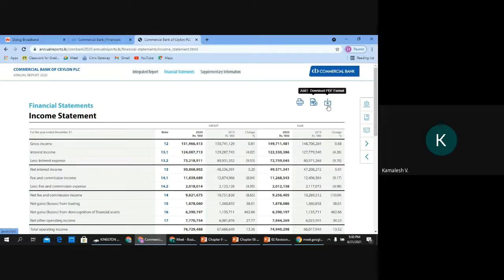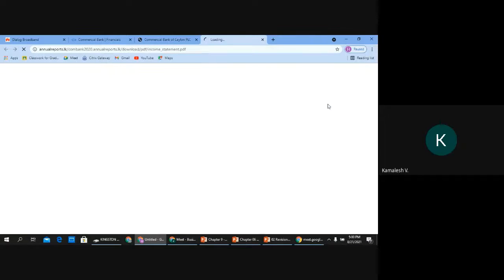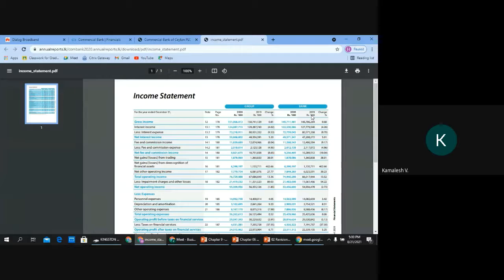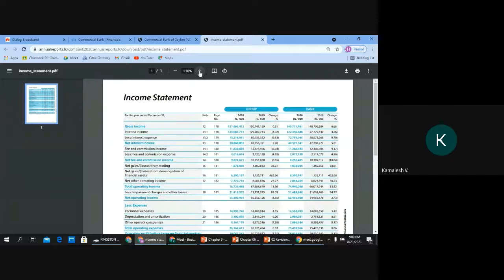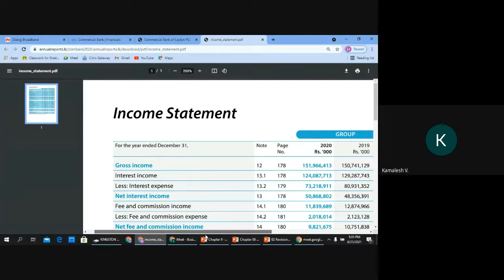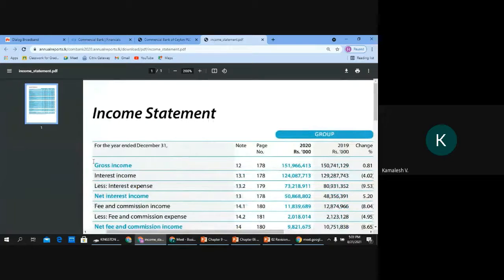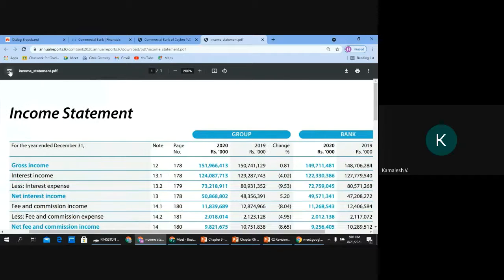You need to download it. See whether we can download. Okay. Right, so now you have the income statement. Right, you have the income statement. Now this is visible better, right?